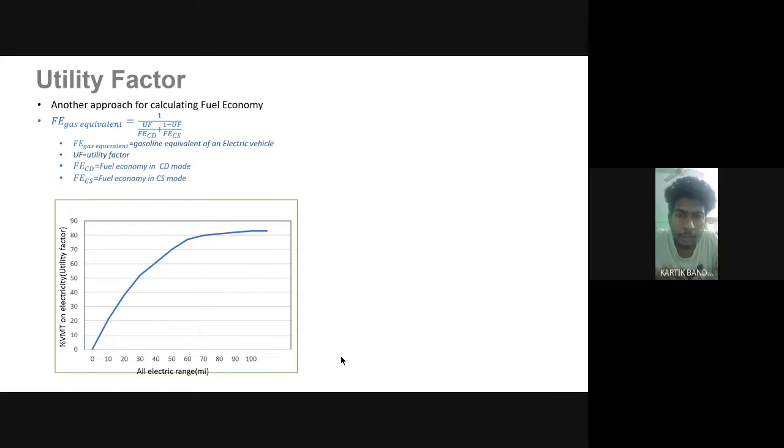So the VMT in the diagram is the vehicle miles traveled. Here we can see that if we consider a CD range of 20 miles, then the utility factor will be 40 percent.